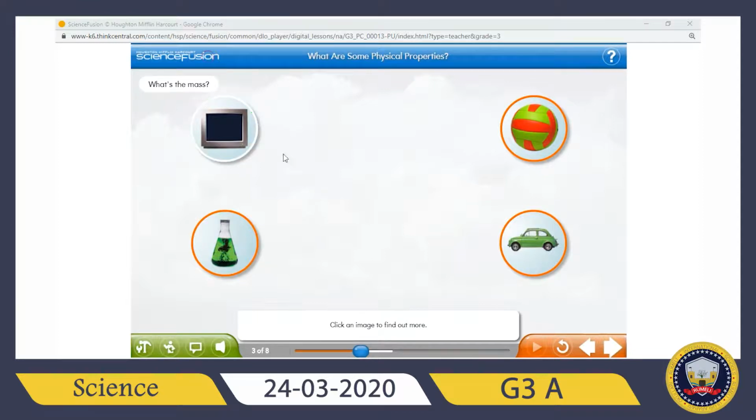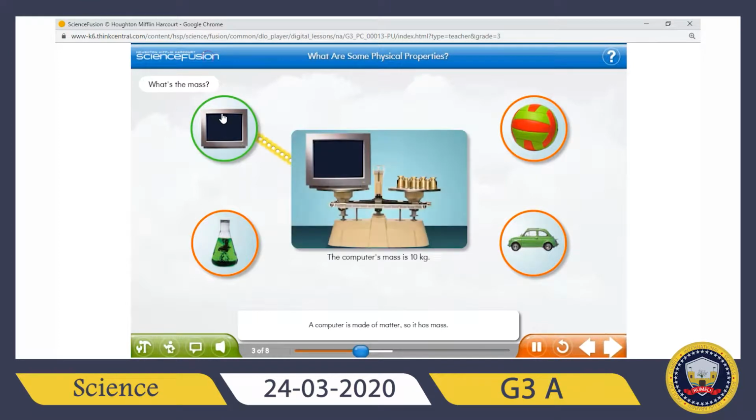Good. Let's check the television first. A computer is made of matter, so it has mass. The mass of this computer is 10 kilograms. So this is an example of a pan balance. If I want to check a computer's mass, in this situation I can use a pan balance. So check this one, they represent grams. So it says in total the computer's mass is 10 kilograms.